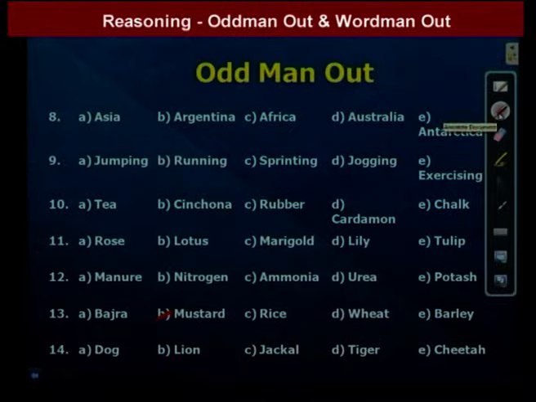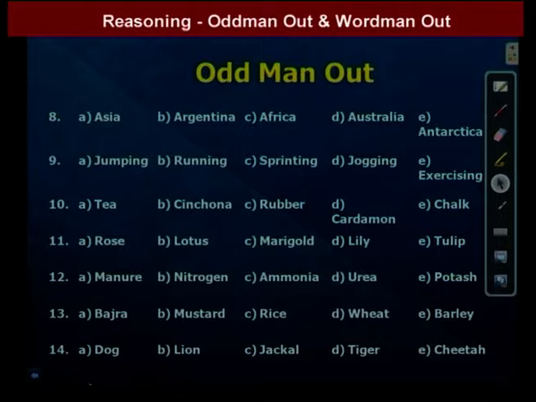So here we go to the next question. That one is dog, lion, jackal, tiger, cheetah. So in these 5 words, except dog, remaining all are wild animals. Here dog is the pet animal. So the answer is dog. That means option A is our answer.